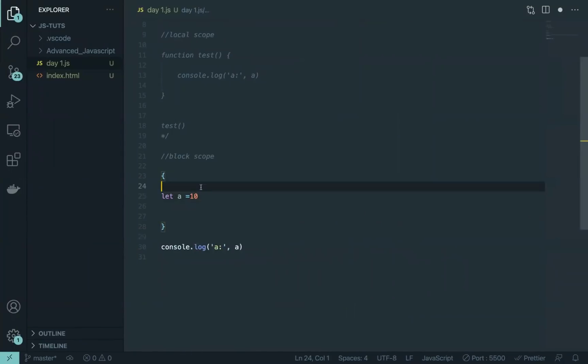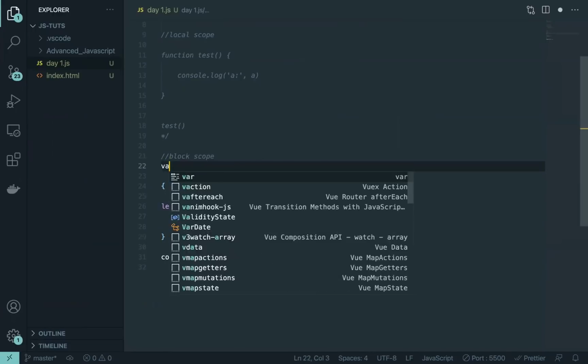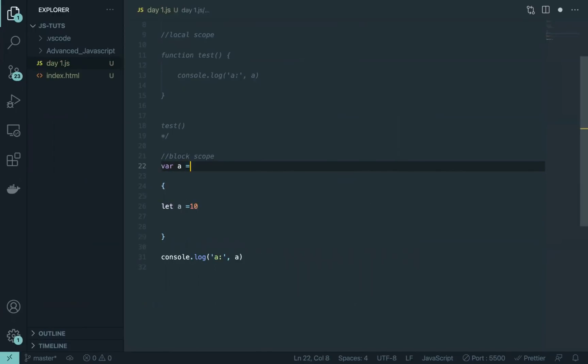Now why is it useful? Sometimes you want to use one variable everywhere, like maybe you are very comfortable using it. So var a is equal to 20, and you want to use that a inside of an if statement as well. But if you use a here again using var, now it will have some conflict. You can't just use that because the value of a will be 10 here. Now it will not be 20. So in such cases, you can just use let. You can do whatever you want to the let inside this block, and it will not do anything to the a which is present in the global variable. So that's the one use of it.